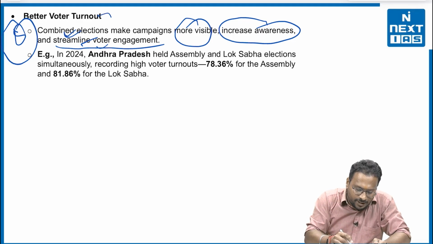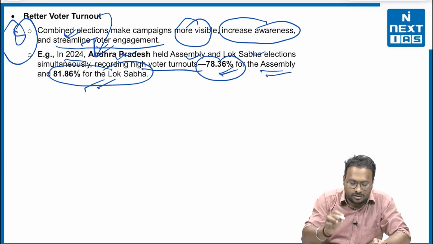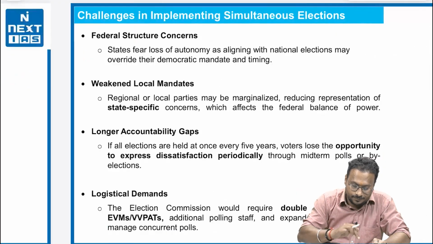Now, with better voter turnout, the example that we can have is in 2024, Andhra Pradesh held assembly and Lok Sabha elections simultaneously, recording higher voter turnouts, 78.36% for the assembly and 81.86% for the Lok Sabha, right?